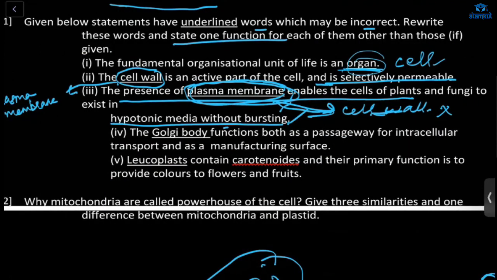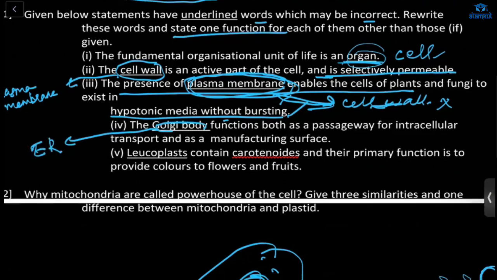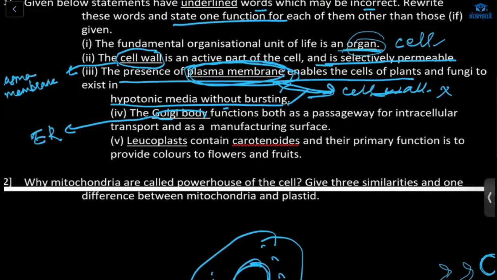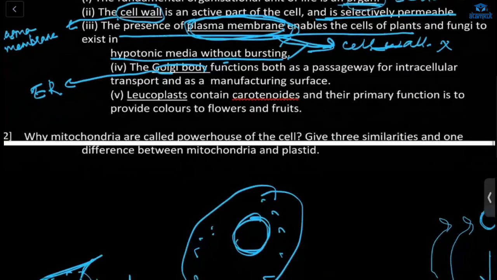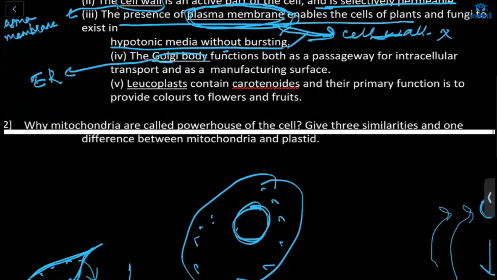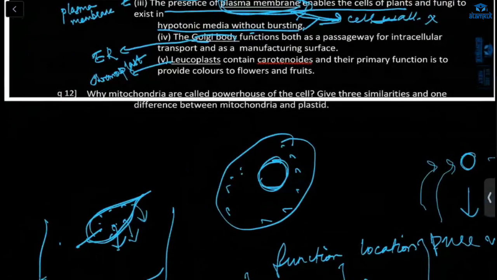Fourth option, the Golgi body functions both as a passageway for intercellular transport and as a manufacturing surface. No, ma'am, it is endoplasmic reticulum. ER. Next, leucoplasts contain carotenoids and their primary function is to provide colors to flower and fruit. Ma'am, wrong. Chromoplasts are colored plastids. We synthesize and store that. What is written? Leucoplast, what does it do? Ma'am, leucoplast is colorless. Ma'am, it is for storage. Okay, that's all.